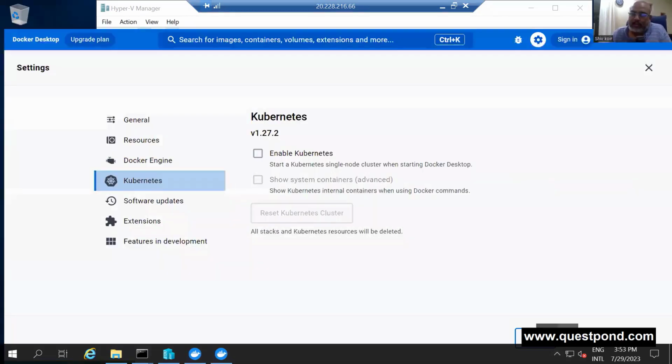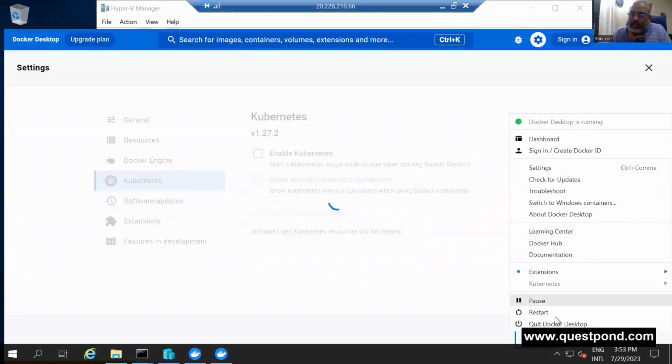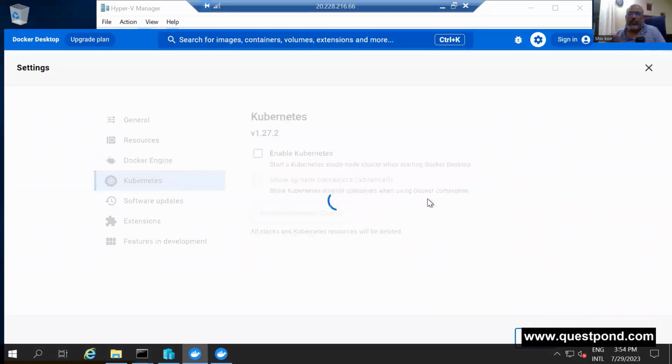But as I've said, it is not available on Windows, right? So if I switch to Windows, it is gone. You can see I'm switching to Windows and this menu will go off, right? So that's the bad news for us. I hope that they will support this Kubernetes on Hyper-V and so on later on. Okay. So what is the option for us?